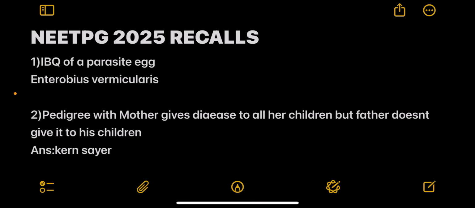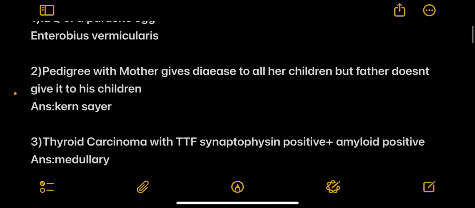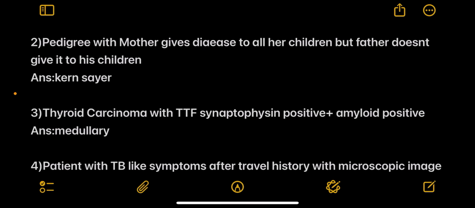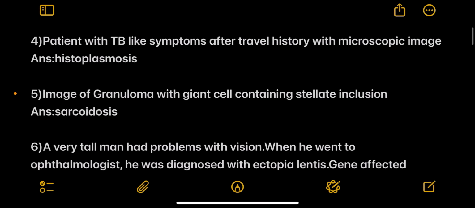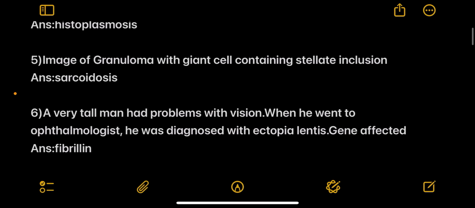Now quickly moving on to the first question. IBQ of a parasitic, answer is Enterobius vermicularis. Next, pedigree with mother giving disease to all her children but father doesn't give to his children, answer is Kearns-Sayre. Next, thyroid carcinoma with TTF, synaptophysin positive and amyloid positive, answer is medullary. Next, a patient with TB-like symptoms after travel history with microscopic image given, answer is histoplasmosis.